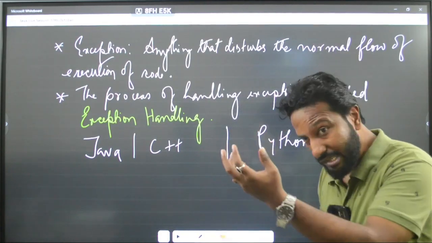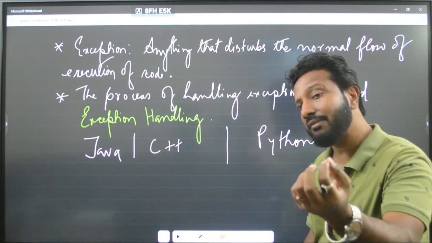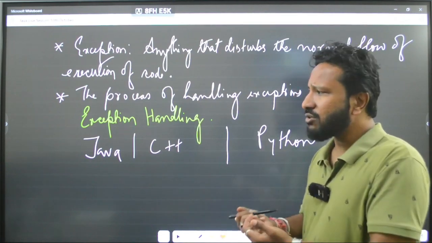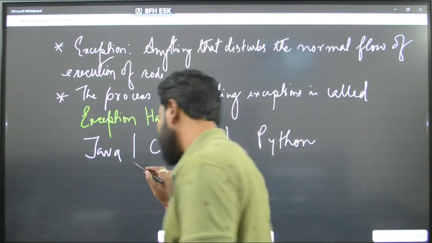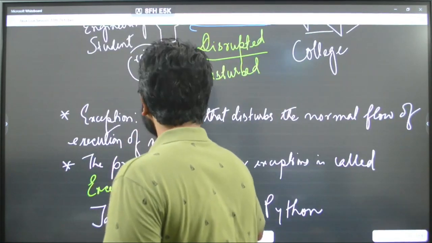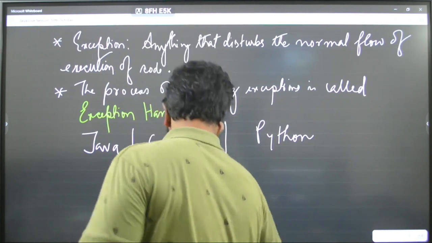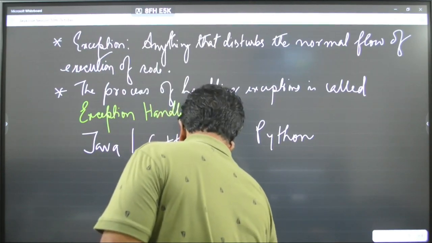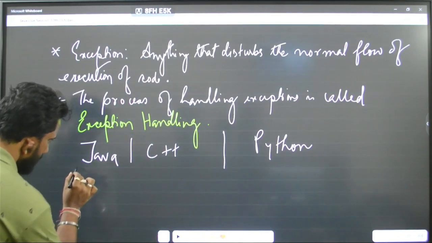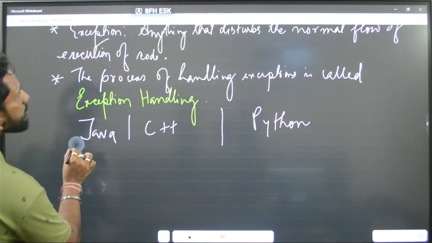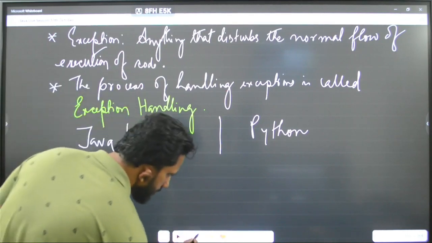In case of Java, exception handling can be easily understood or learned by learning 5 keywords. 5 keywords I am saying. Let me write them.